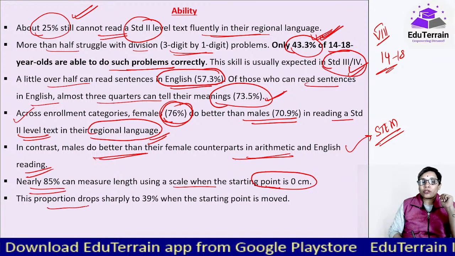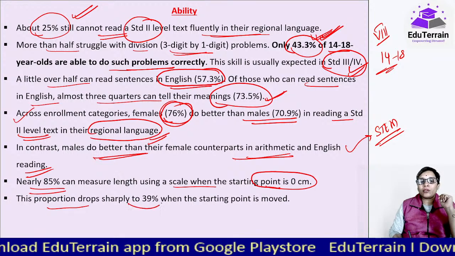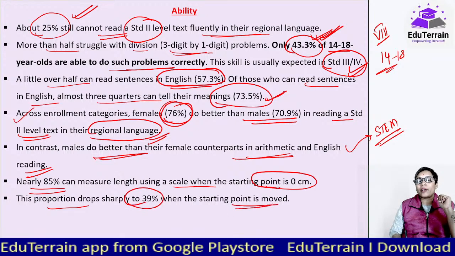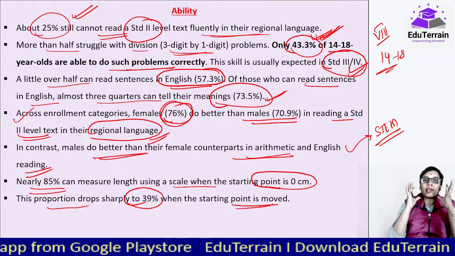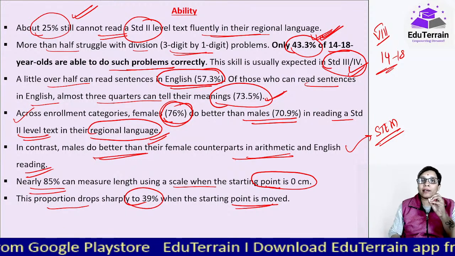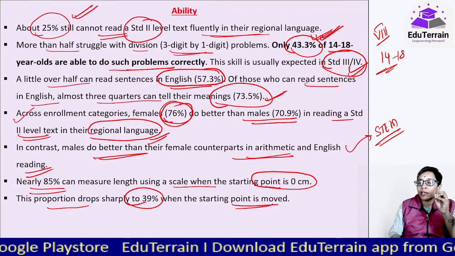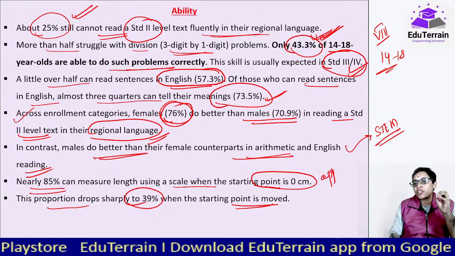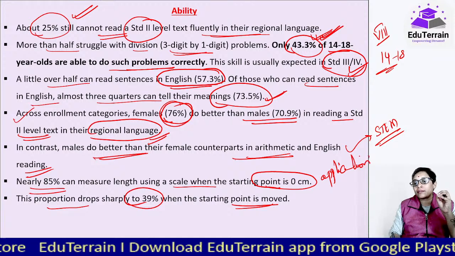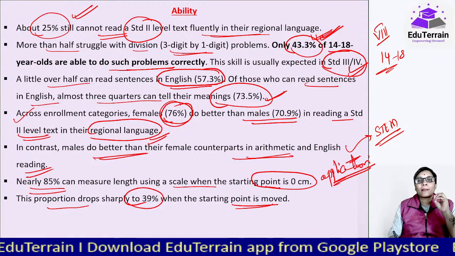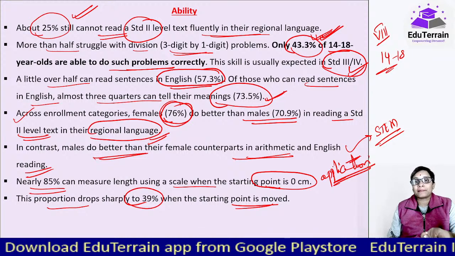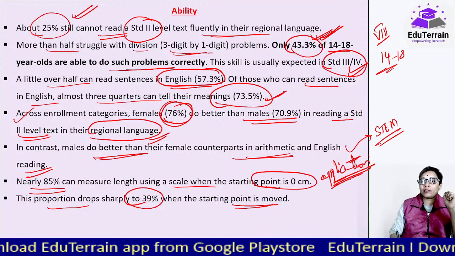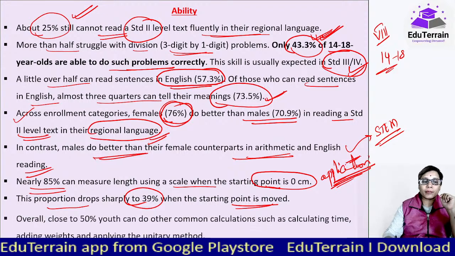And this proportion drops sharply to 39% when the starting point is moved. 0 तक 1 से count measure करके उनको बताना है तो they faltered. So this you can understand, though they have basic knowledge, application part they were not able to do. So whatever they are learning, they were not able to apply. Okay, so here you can infer this point from this.